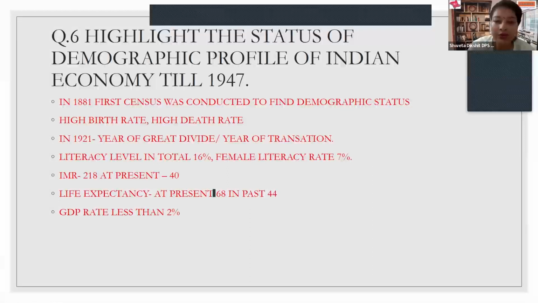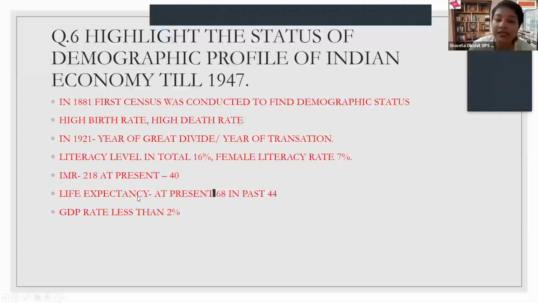Literacy rate of India was very nominal. It was total 16%, whereas the female literacy rate was even lower, which was only 7%. I can show you that, it is 7%. IMR, that is infant mortality rate, which is at present only 40, was as high as 218.